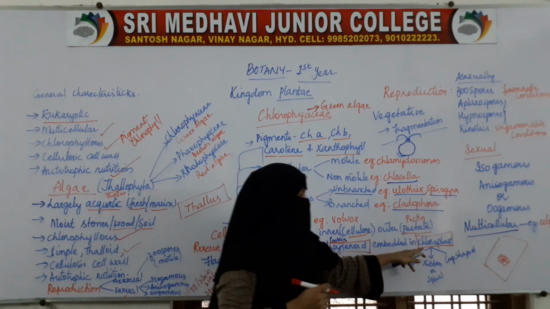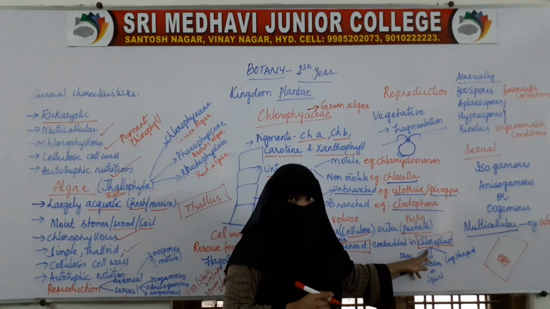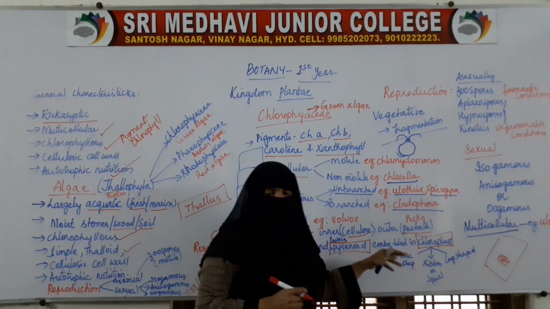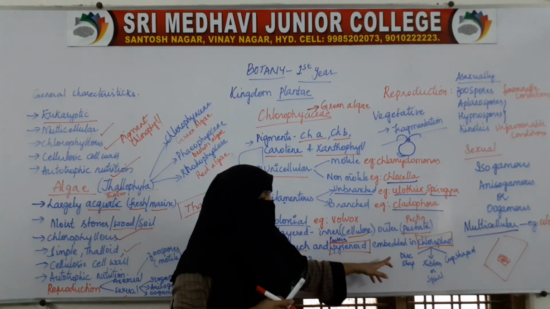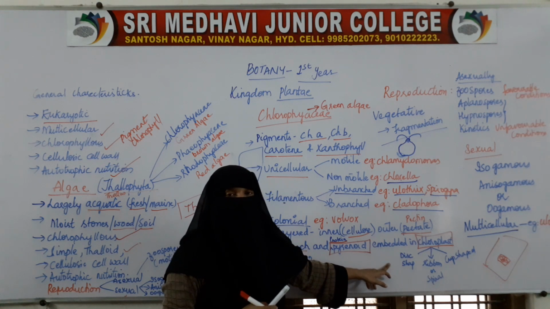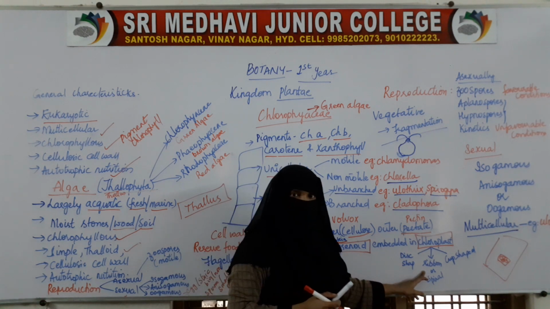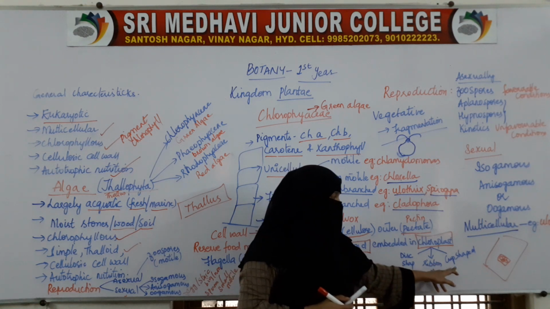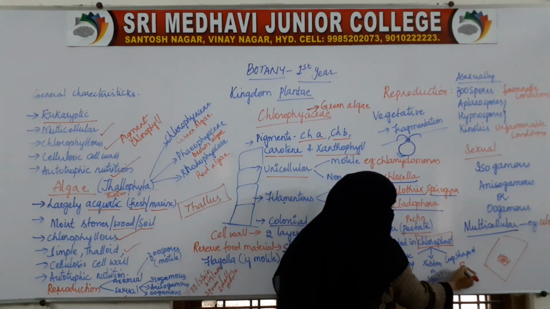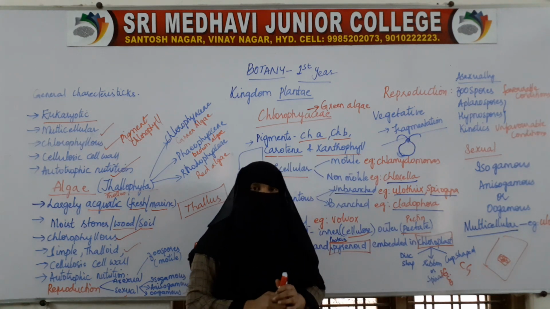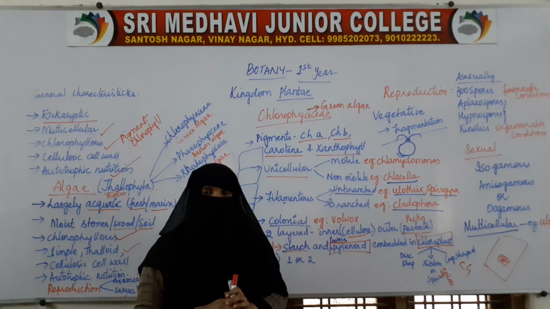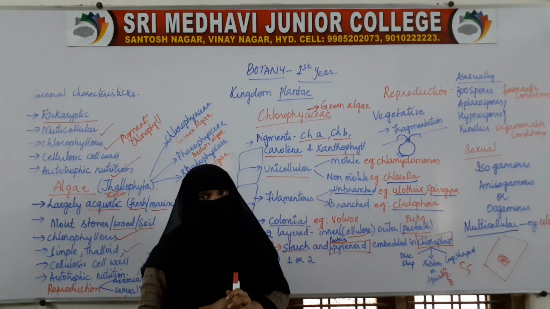Chlorophyll is present in an organelle called the chloroplast, and this chloroplast is found in different shapes. In a few organisms the chloroplast is disc shaped, in a few it is ribbon shaped, in a few it is cup shaped. Cup shape is Chlamydomonas, ribbon shape is Spirogyra. The chloroplast can be of different shapes, but it will be present.